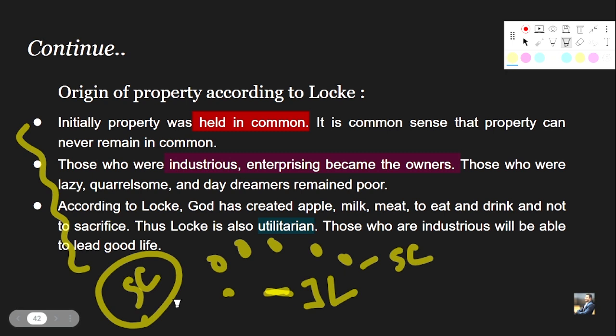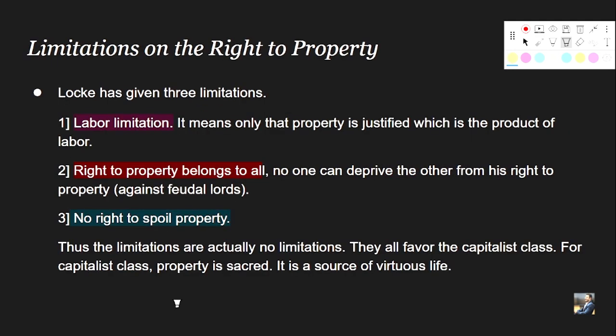So this is the perspective which Locke is propounding to the representatives who are attending the meeting, okay?